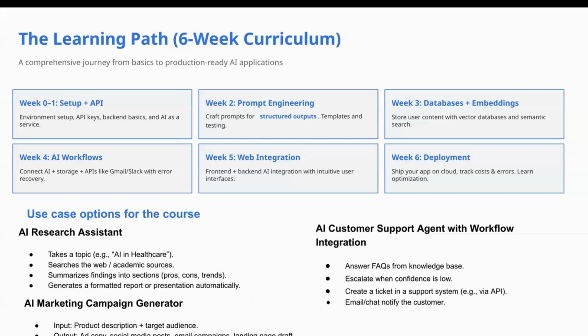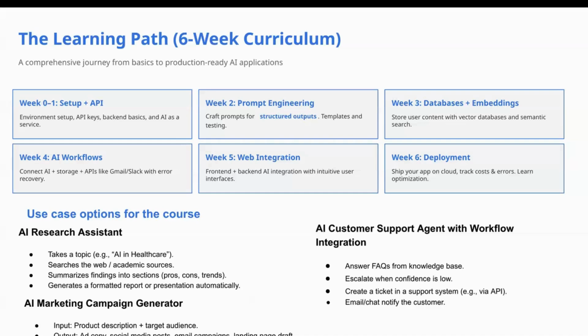And then we will learn all about deployment, right? Which cloud service to use, how to deploy, how to use Kubernetes, how to use Docker, and all of that. So that is what we are going to see in the 6 weeks.